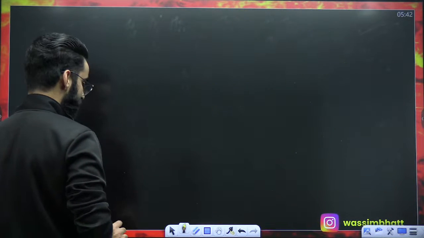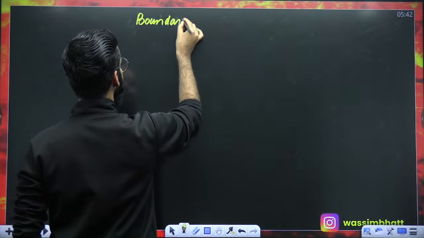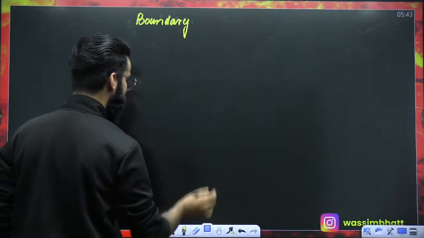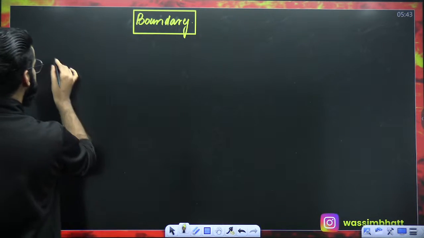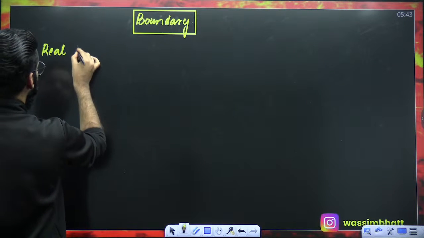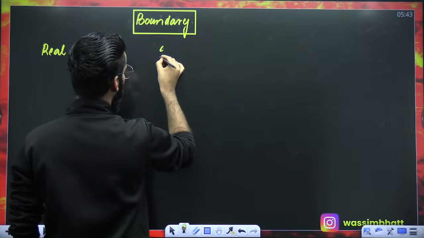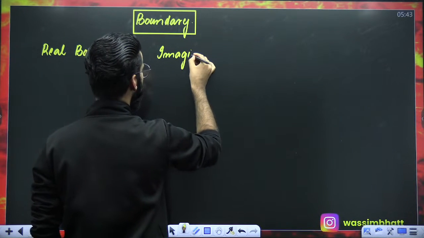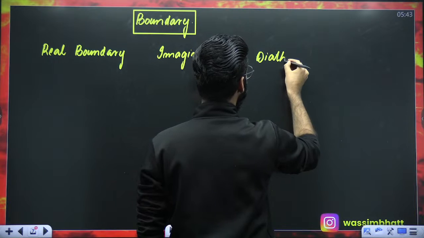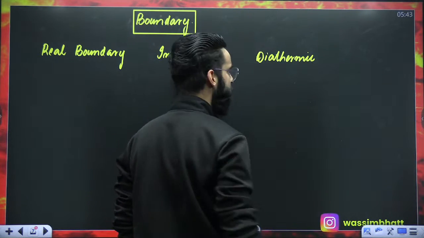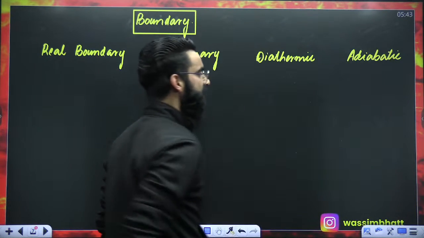You have got different types of boundaries which you have to remember. Number one, the first type of the boundary is what you call as a real boundary. One more is what you call as imaginary boundary. Then you have got diathermic boundary as well. And then you have got adiabatic boundary as well.